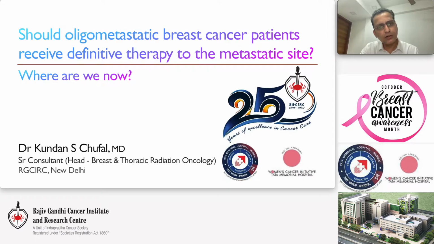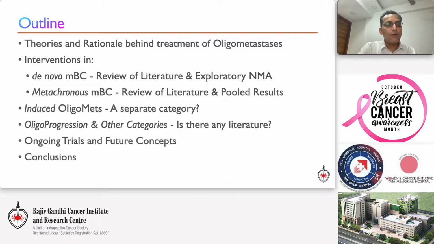I will try to present the review of literature as objectively as possible rather than only presenting the results of studies, because my purpose today is to orient your thoughts in a manner which accentuates your understanding and hopefully benefits your patients. Very briefly, I will go through the theories and rationale behind the treatment of oligometastasis, followed by the approach for de novo and metachronous metastatic breast cancer.